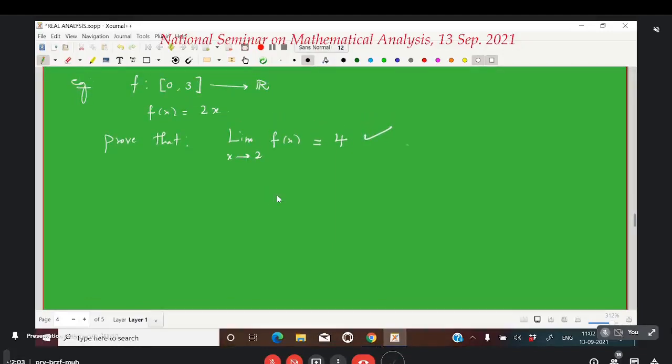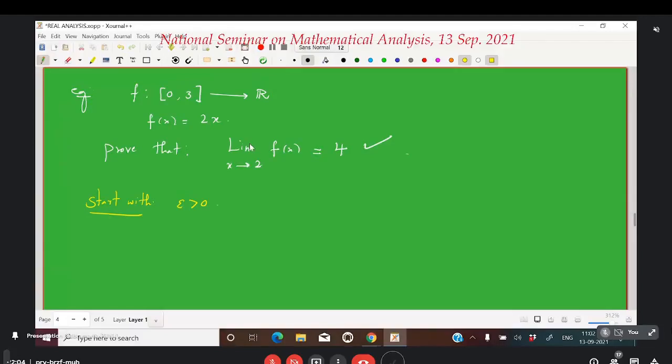Able to hear me? Yes, sir. So now we have the definition. We have to prove this limit by using the definition, right? So the first line of the proof is to start with an epsilon greater than 0. Why do we have to start with an epsilon? That is what the definition says. The limit is 4 means the distance between f of x and 4 can be made as small as we like. That means if we come with any epsilon greater than 0, we can make the distance between f of x and 4 less than epsilon, by taking the distance of x from 2 small enough.